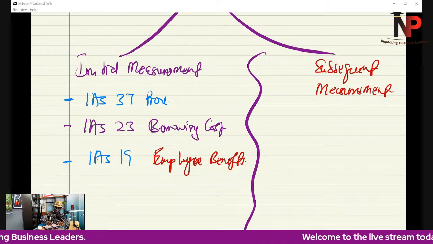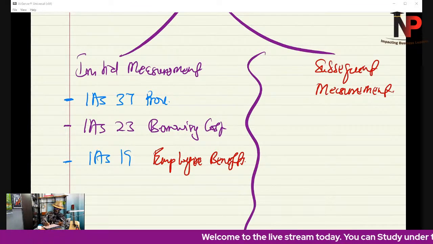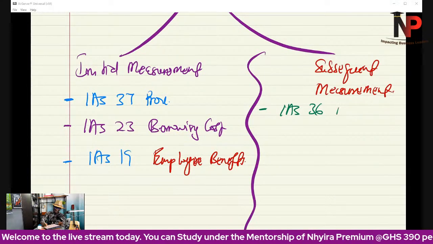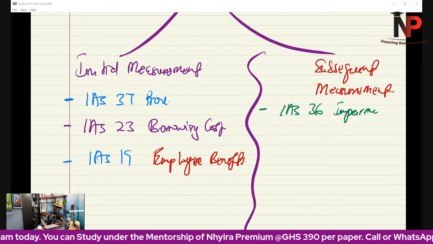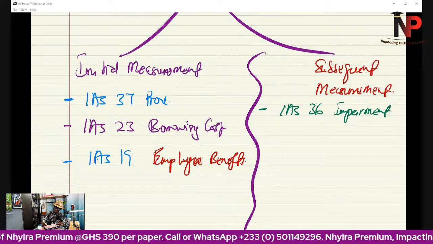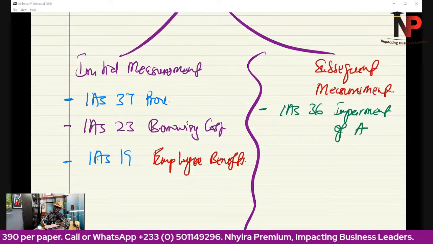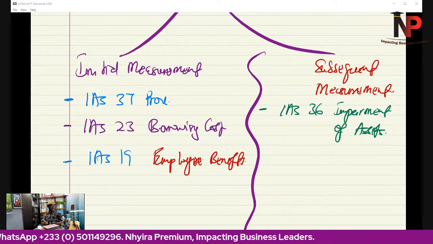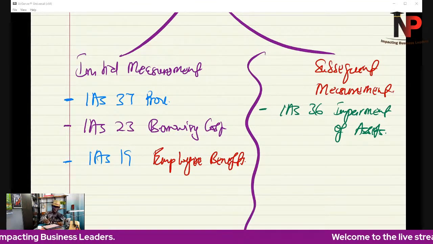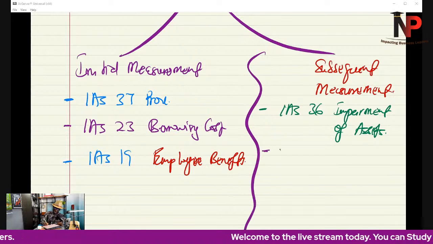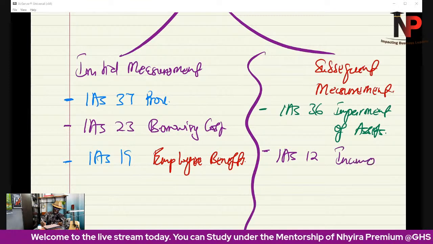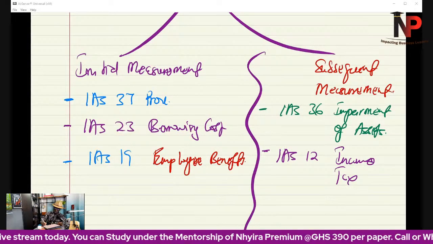On subsequent measurement, we're going to be borrowing a principle from IAS 36, that is the impairment of assets. So you realize that directly, this is coming up. Then on subsequent measurement also, another standard that we can have connection with is income tax, IAS 12. To be specific, talking about deferred tax.